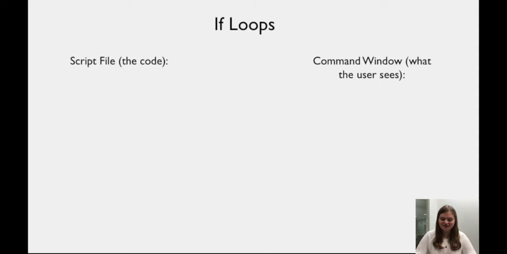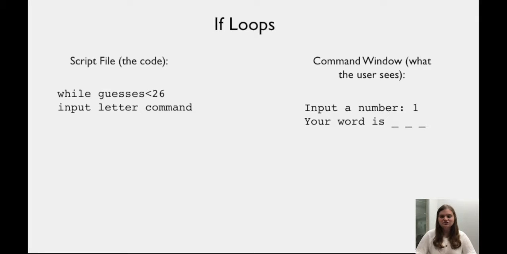Once the user answers yes, the program prompts them to input a number 1 through 3 in order to choose what word they will be playing with. The program has 3 if loops, one for every word. Once the number has been entered, the program executes that specific if loop. Then the word is printed to the screen with underscores in place for every letter. A while loop then executes with the conditional statement that the number of guesses is less than 26. The user is then asked to input a letter.